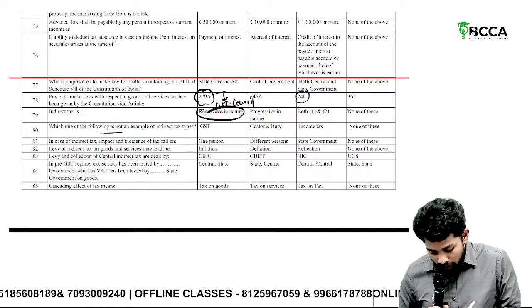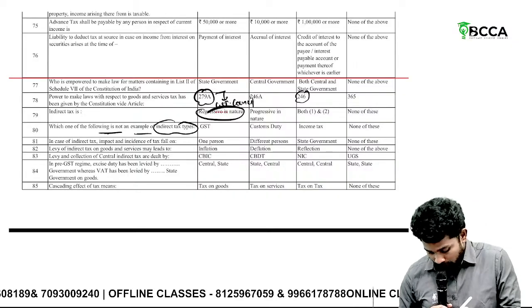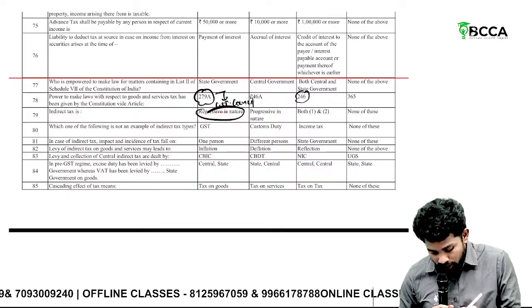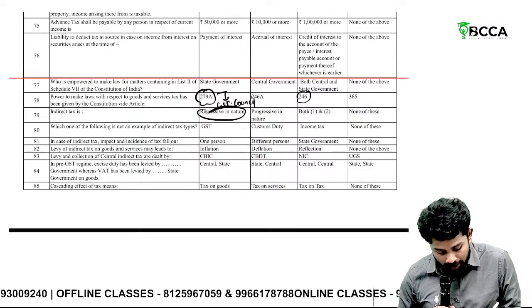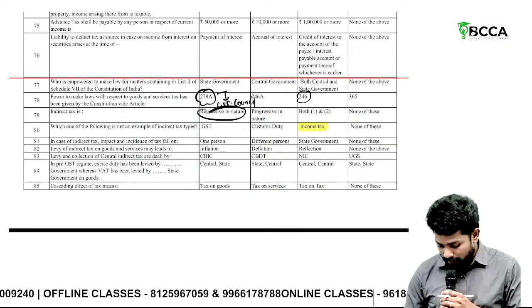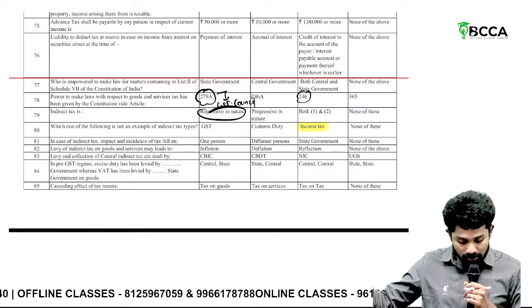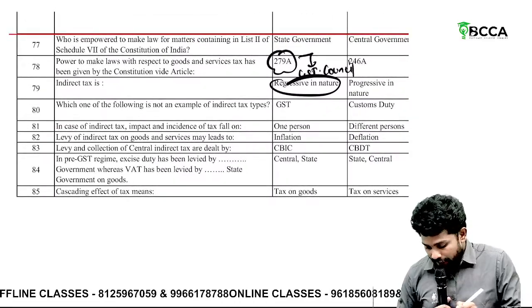Then, which one of the following is not an example of indirect taxes? GST, customs duty, income tax. Income tax is not an example of indirect tax. What are the examples of indirect taxes? GST and customs duty.